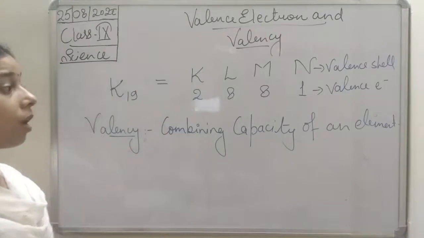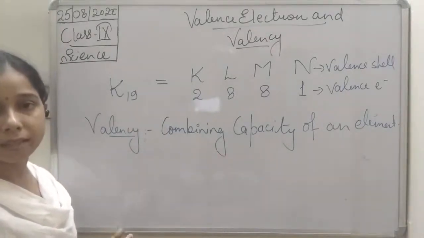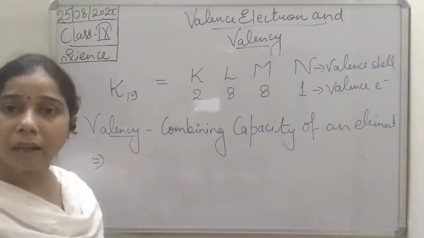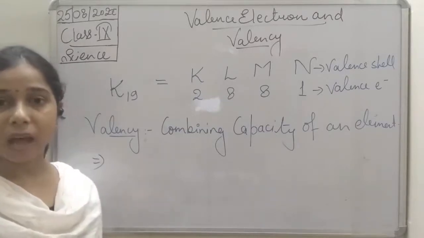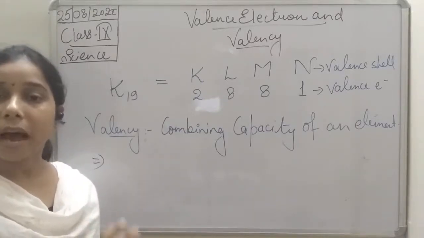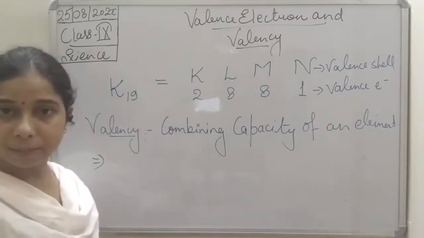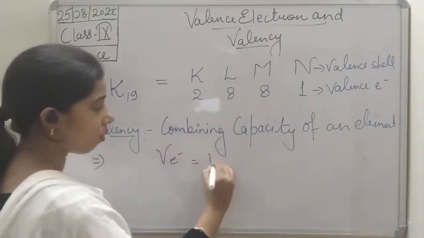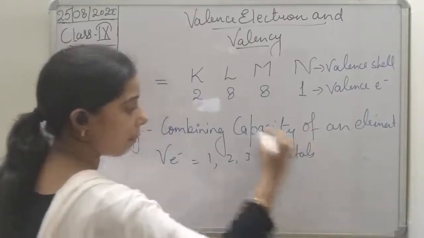Now you see here, combining capacity totally depends upon the valence electron. When we were talking about the valence electron, students, we said that those elements having 1, 2, 3 valence electrons, we consider as metals. So if any element has valence electrons 1, 2 and 3, we said these belong to metals.